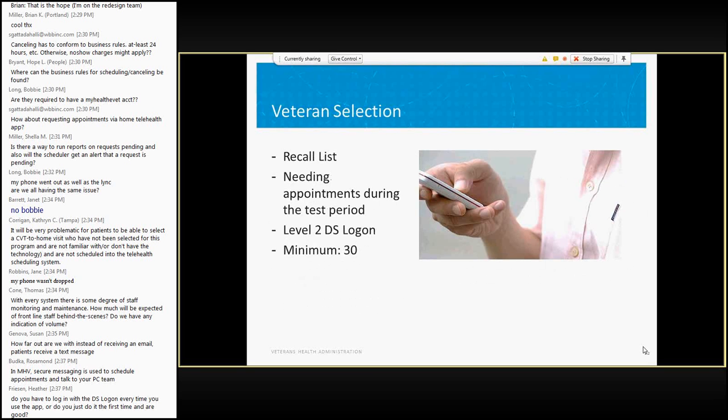So that is the answer to where we did this field test. How did we recruit the veterans that participated in this test? We needed veterans that were registered in the participating clinics.